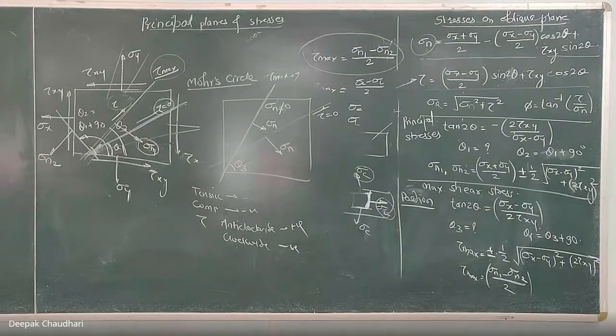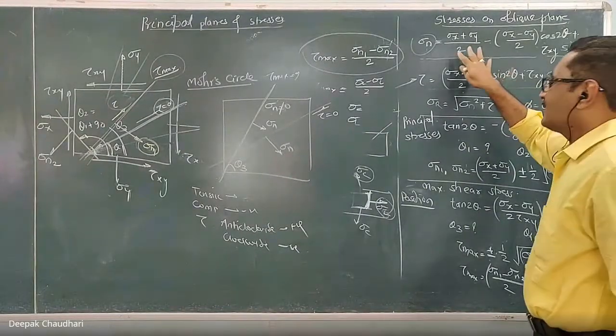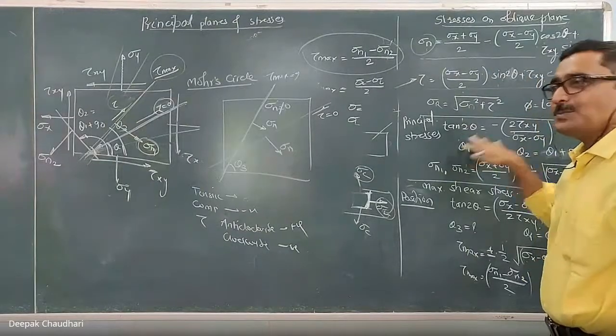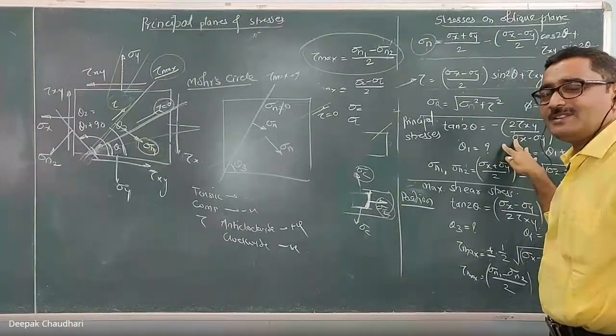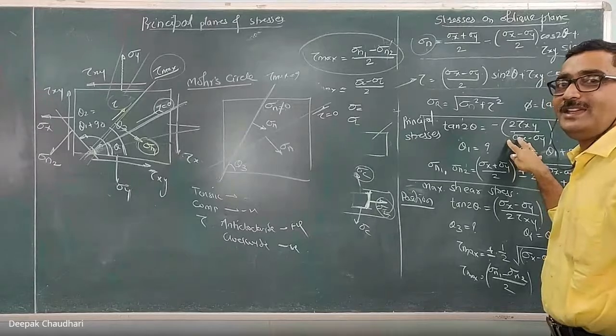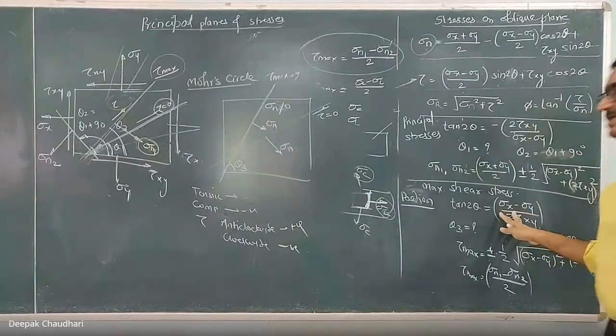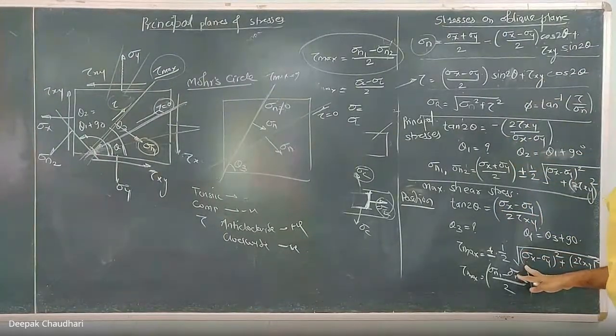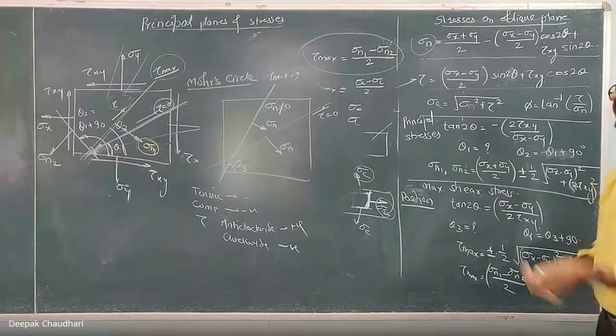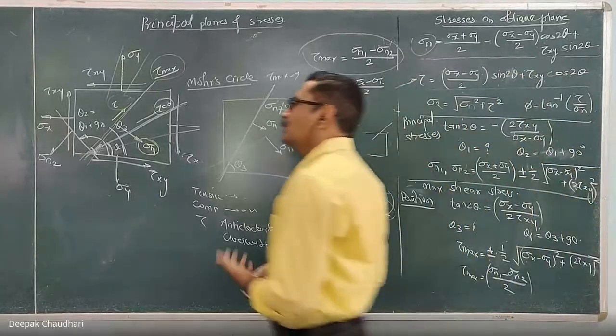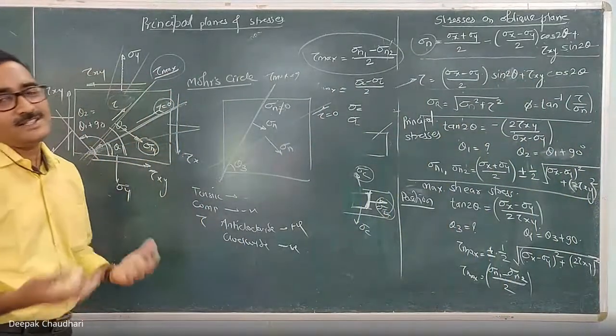Clear? The principal stress, the position of the principal plane, the plane which carries the maximum shear stress, or the magnitude of the maximum shear stress, what we have solved using formulas, the same calculation we can do by a graphical method also.